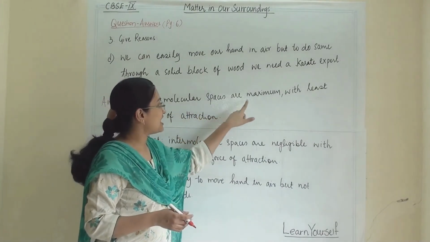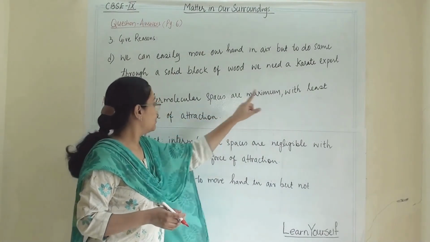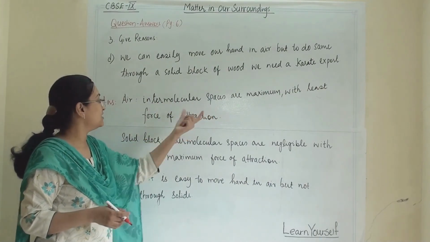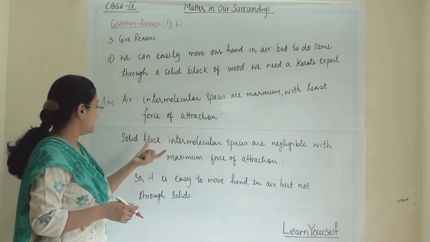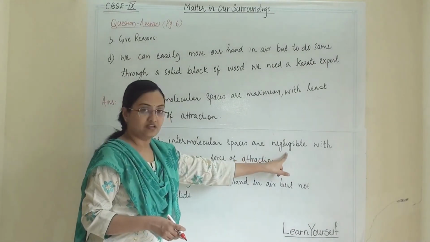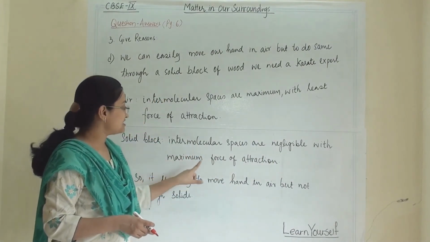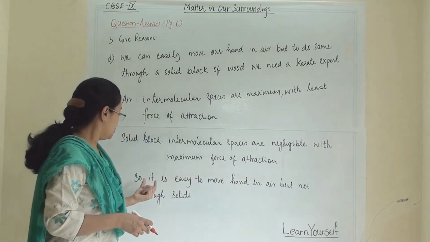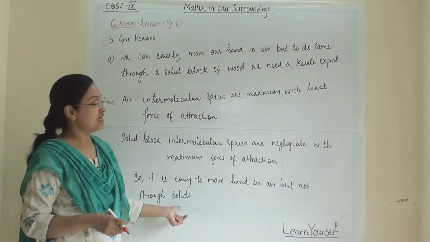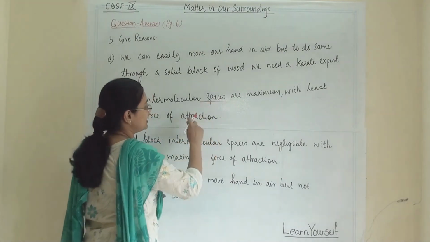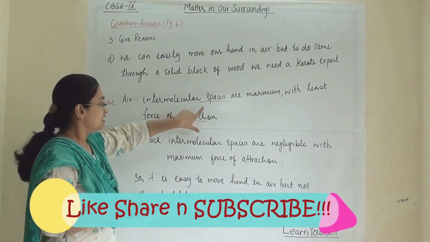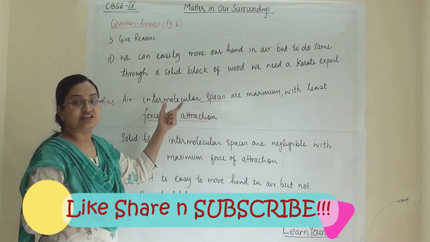Intermolecular spaces are maximum in air but with the least force of attraction. Spaces are large and with the least force of attraction. Whereas in the solid block, the intermolecular spaces are negligible and with maximum force of attraction. So it is easy to move our hand in air but not through solids, because of these two properties, the intermolecular spaces and force of attraction. These two properties are different in air and solid.